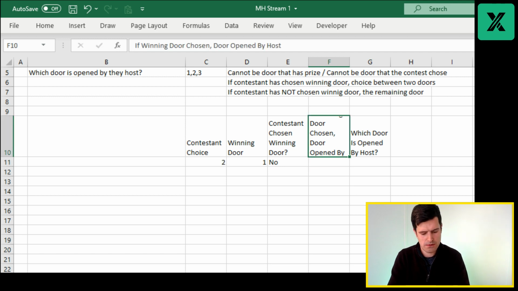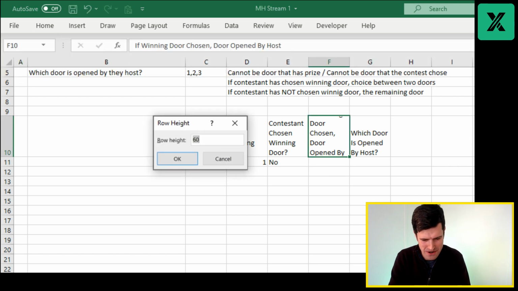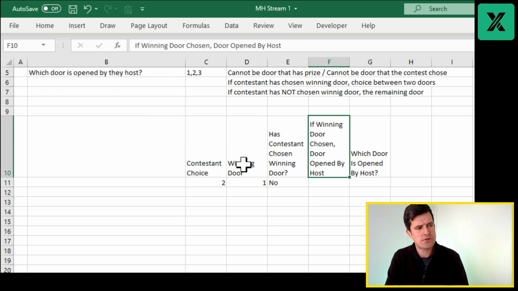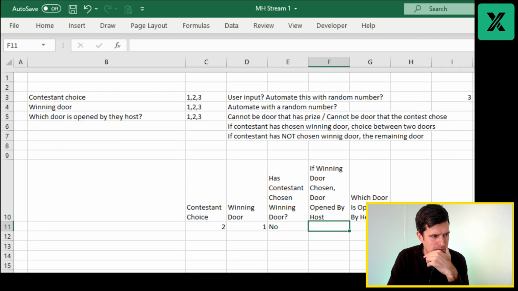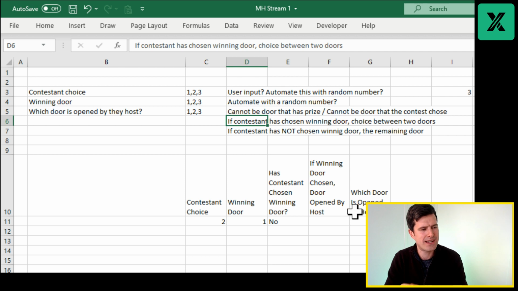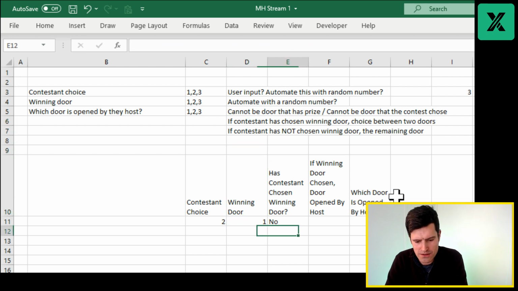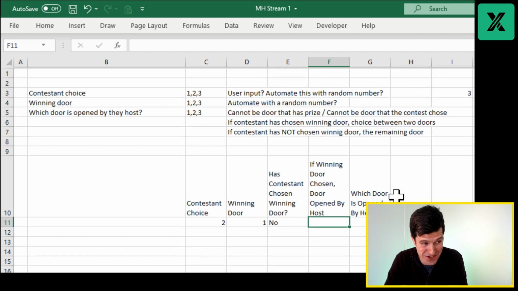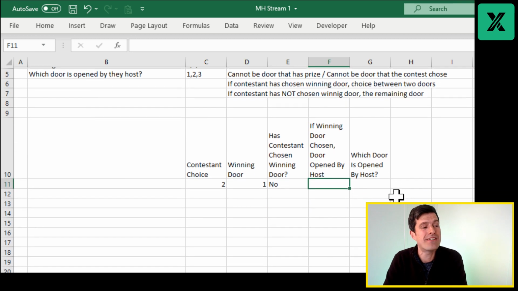By host, there we go. Also, column header is getting bigger and bigger here. Let's go for 90. So if the winning door is chosen, the door opened by the host. So if the contestant has chosen the winning door, it's going to be a choice between two doors here. Now that's tricky. Thinking about that now, that's tricky.